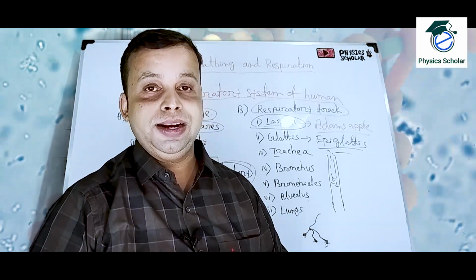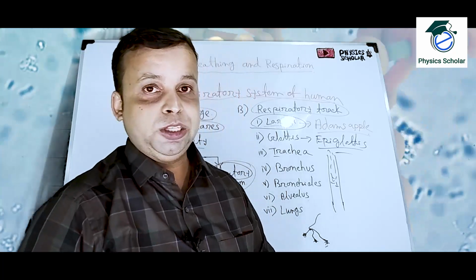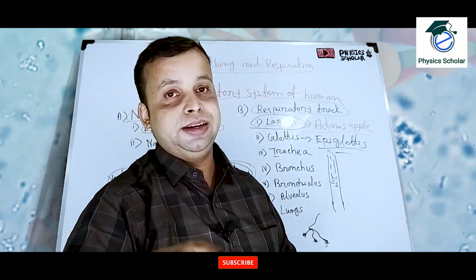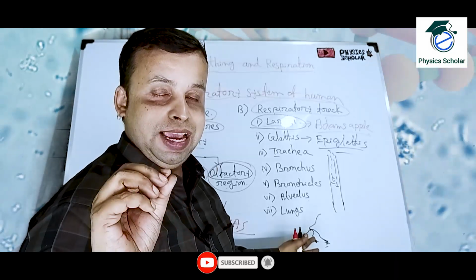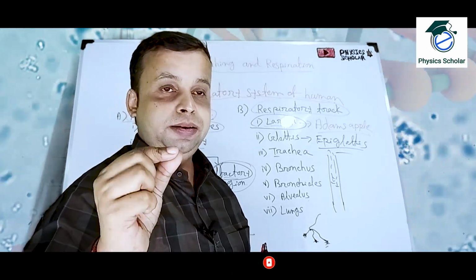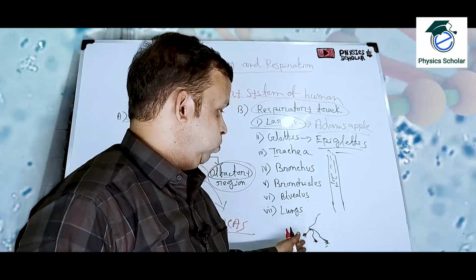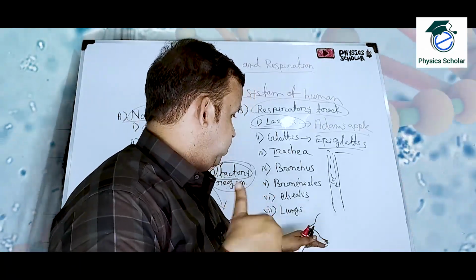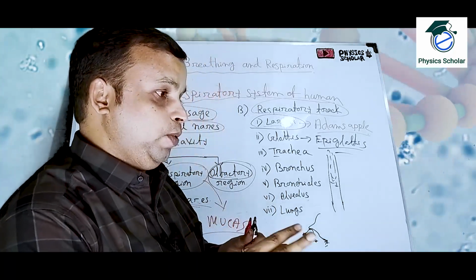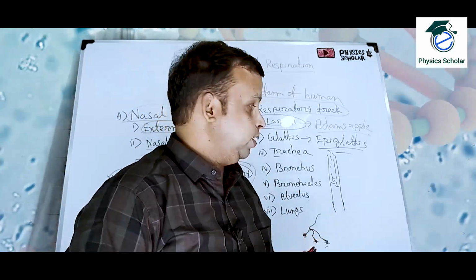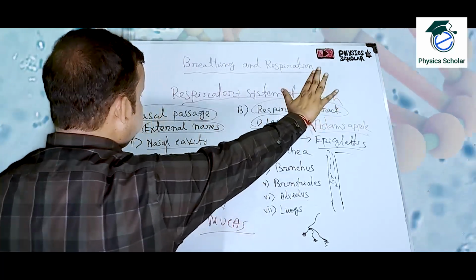Many of the students actually write kidney, but it is not correct. The purification of blood in the human body takes place in the lungs, and the exact place is the alveolus. In the alveolus, too many blood vessels are there, just like the gills of the fish. Here we have the same thing, so many blood vessels in the alveolus. So what will happen in the alveolus? The air will come.